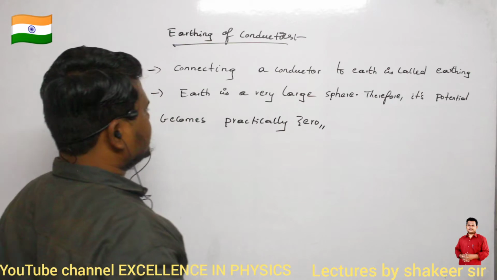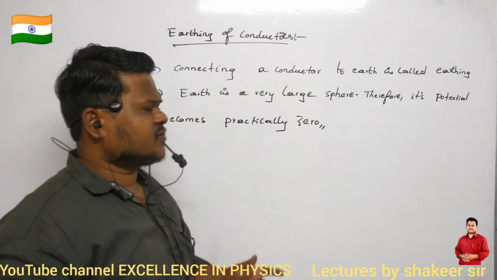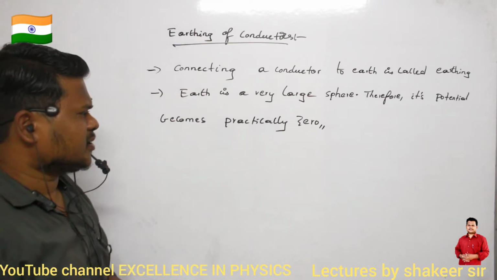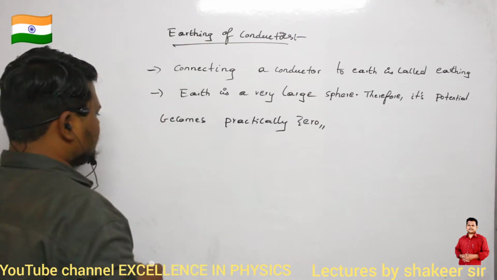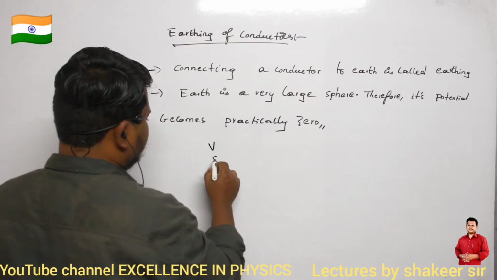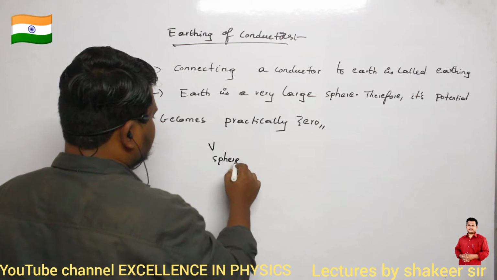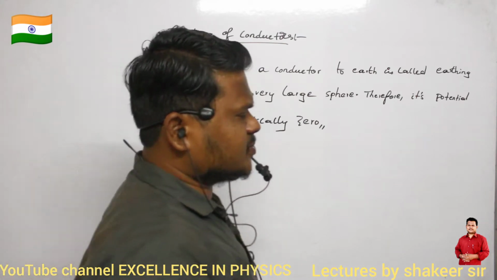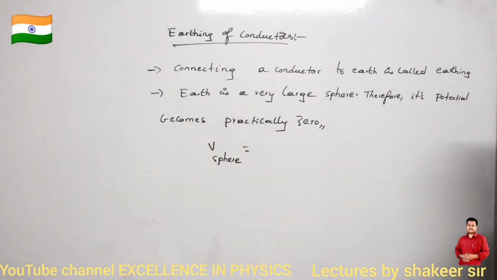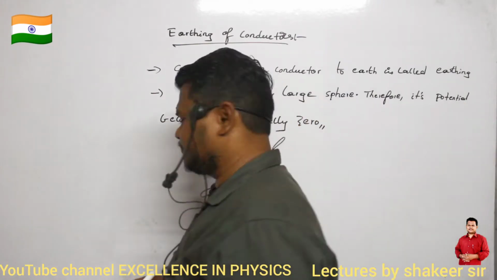So what is the reason that if Earth is a very large sphere, then its potential should become zero? Let us see. So what is the potential of a conducting sphere? Do you remember?